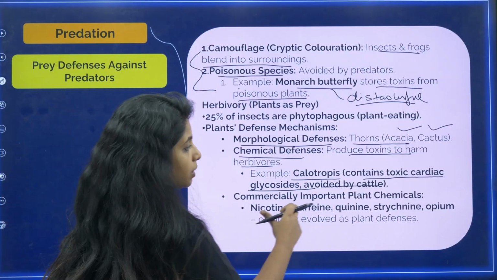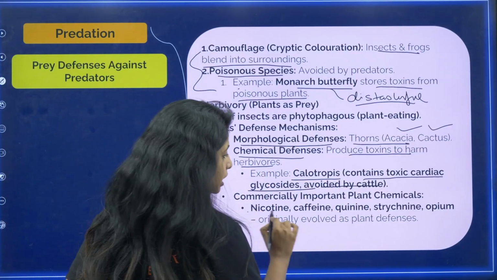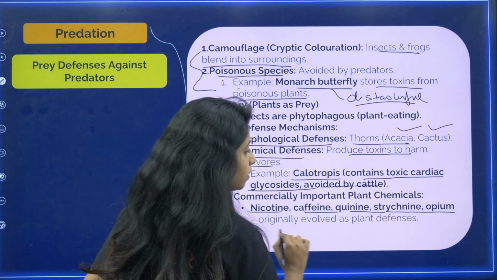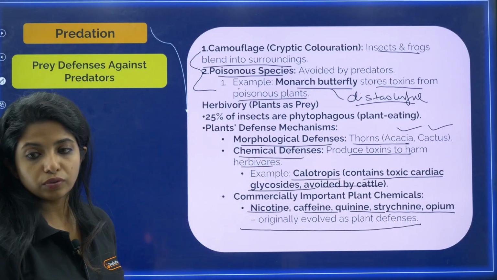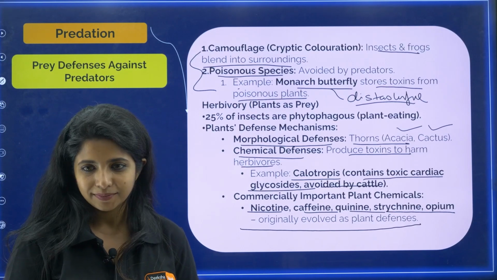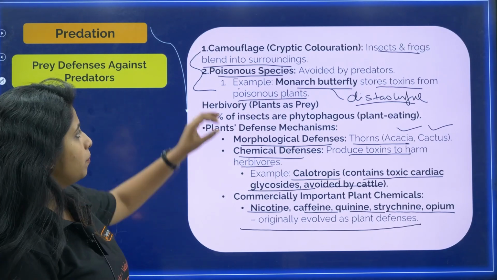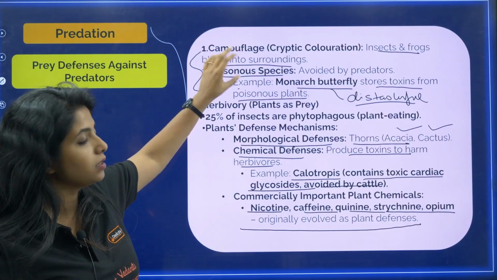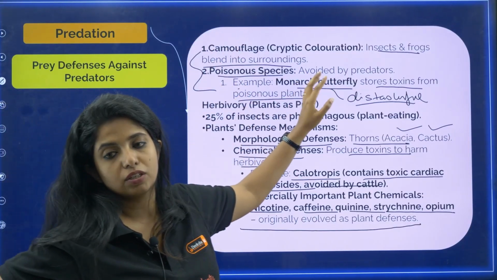Okay, now commercially important plant chemicals are also there. So nicotine, caffeine, quinine, strychnine, opium, all of them were evolved as plant defenses, but now have been commercially used as well. So in the prey species defense mechanism, two are there for animals, that is camouflaging, and poisonous species such as monarch butterfly.